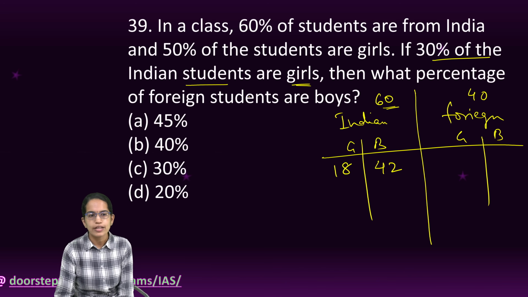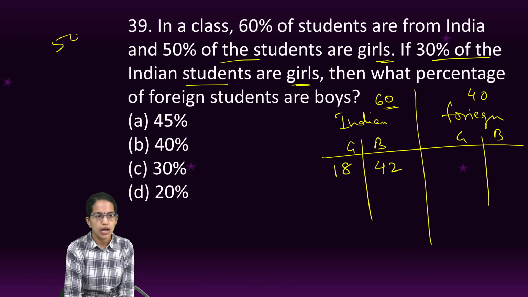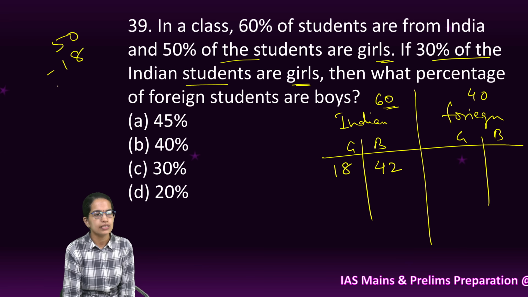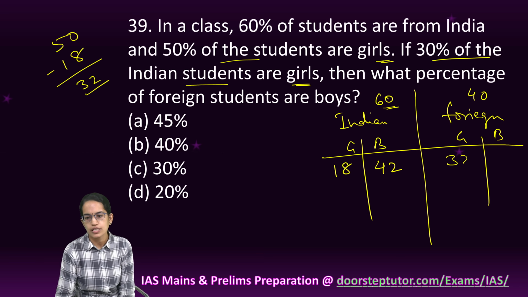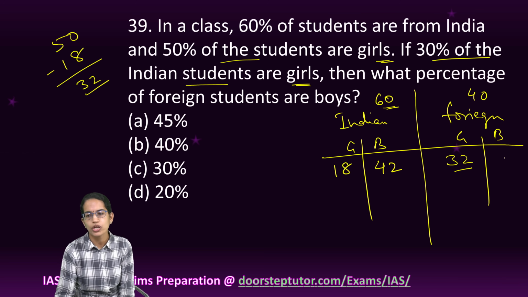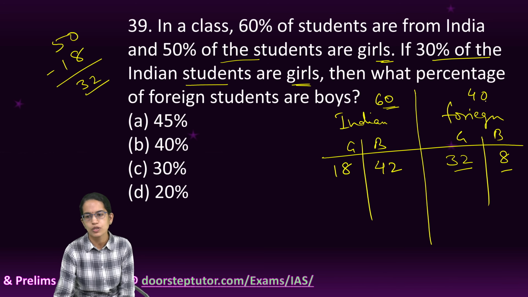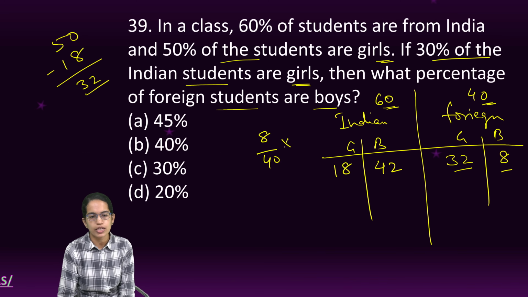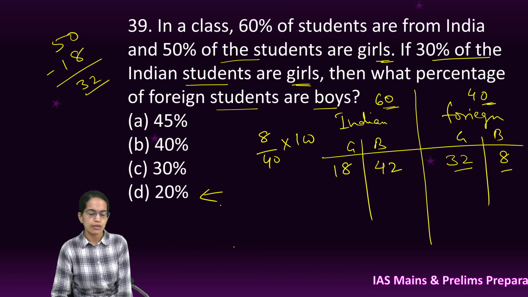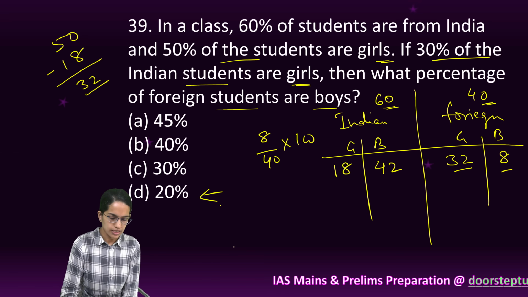Okay. Now, I know total 50% of the students are girls. So, total 50 are girls. Total 100 students, 50 are girls. 18 Indian girls are there. So, how many foreign girls are there? 32 foreign girls. Now, since 32 foreign girls are there, how many foreign boys are there? 8 foreign boys, because total number is 40. I have to find out the percentage of foreign students who are boys. So, 8 by 40 into 100. That makes it how much? 20%. So, 20% is the right answer here.